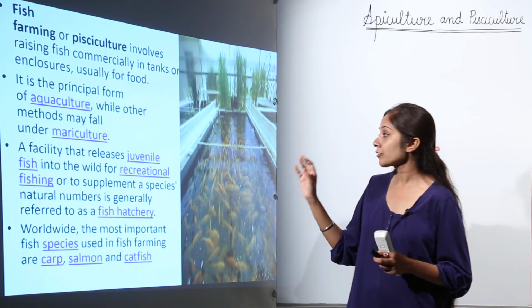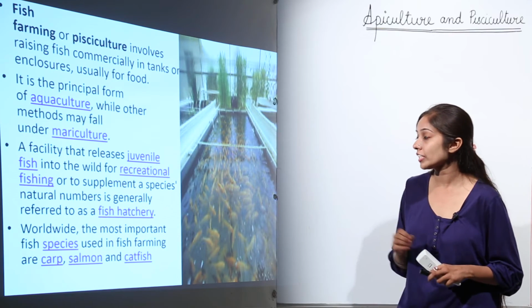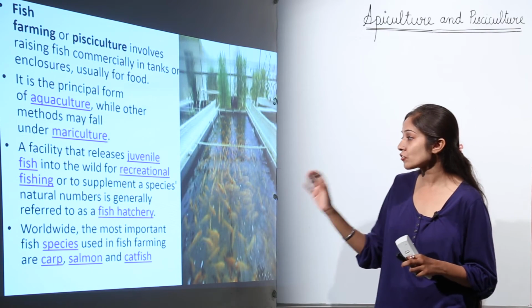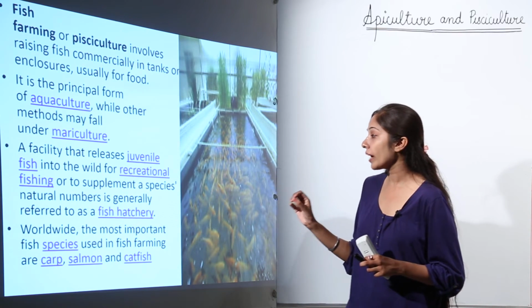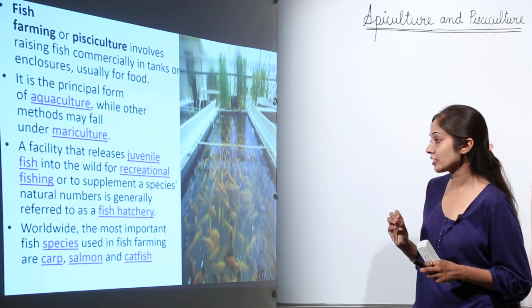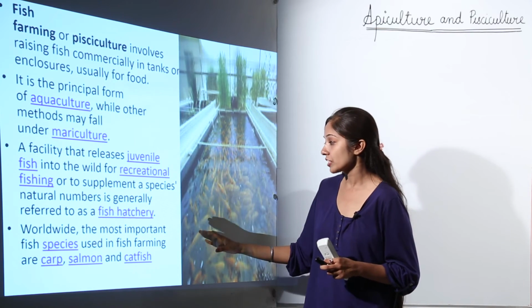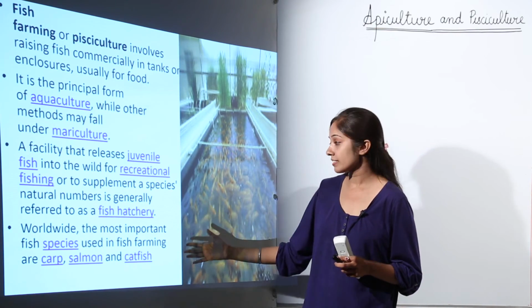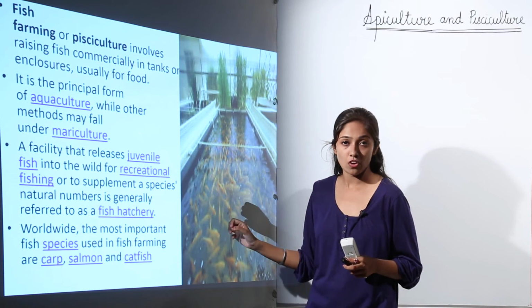A facility that releases juvenile fish into the wild for recreational fishing or to supplement a species' natural numbers is generally referred to as a fish hatchery. Worldwide, the most important fish species used in fish farming are carp, salmon and catfish.